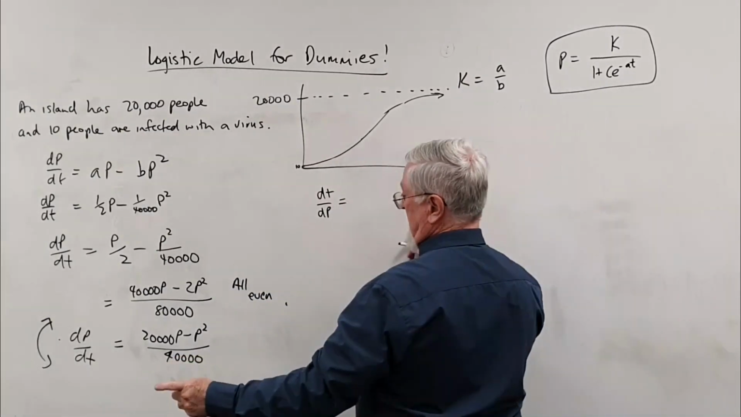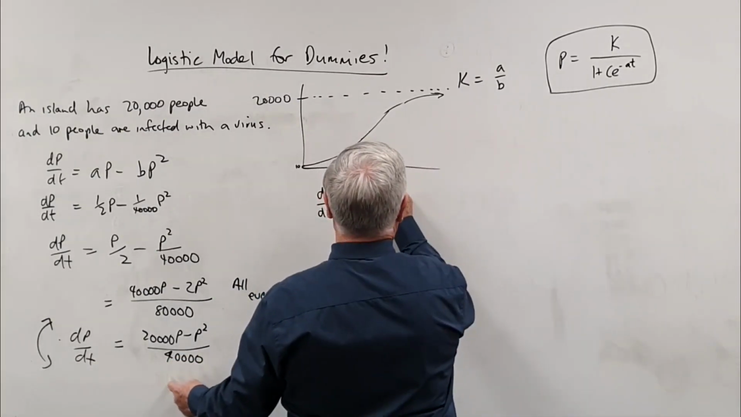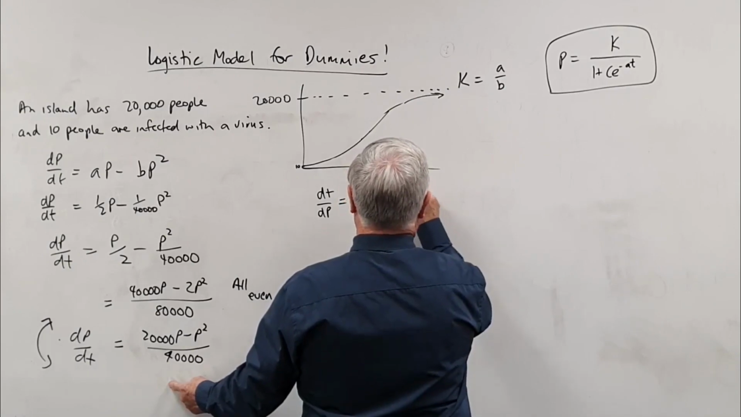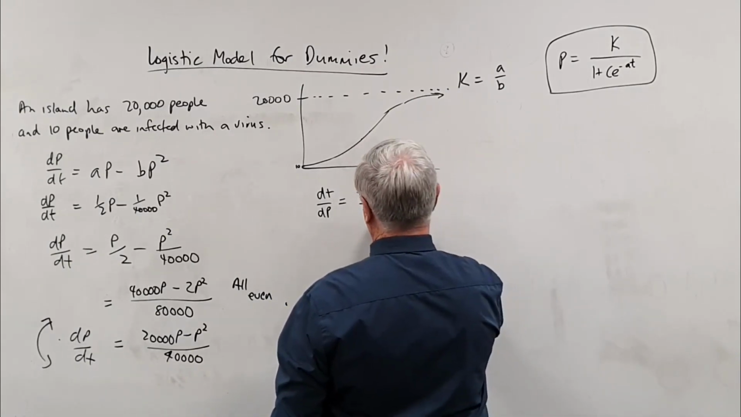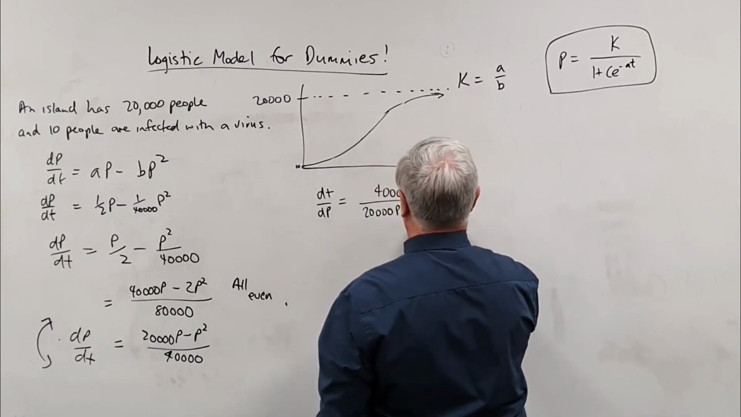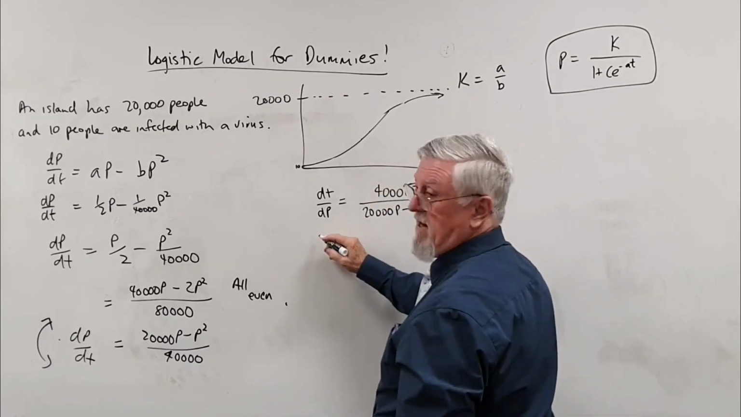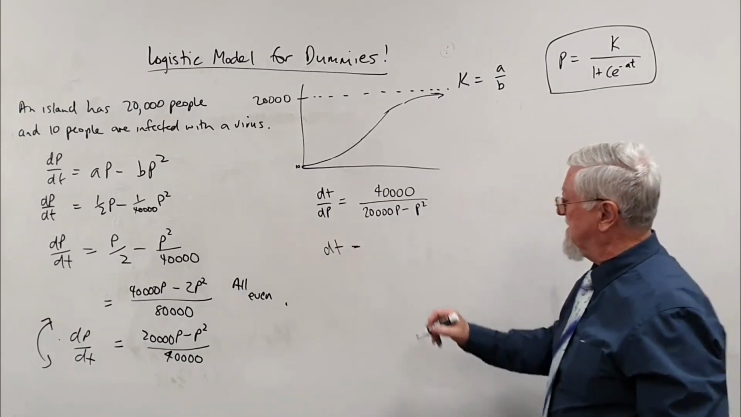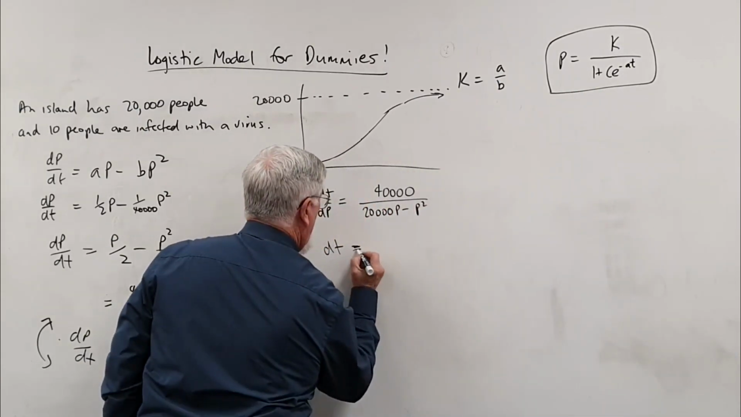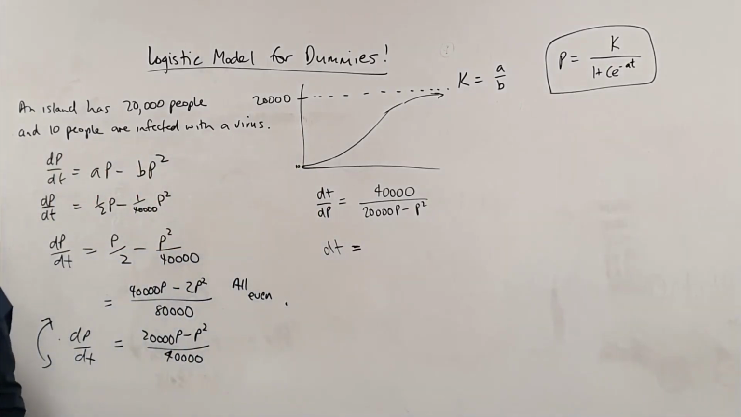Help me, Finn. Can you read out what to put on the top? So dt over, oh sorry, I've already started. 40,000 over 20,000 p minus p squared. Yeah, now I can go, I can leave the t on that side. See how this is going to get so long, guys? And I just don't want to make long videos, but we've got no choice.